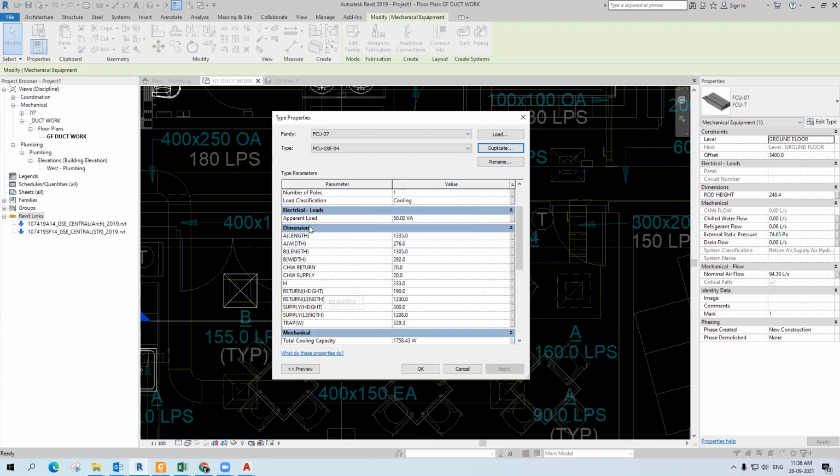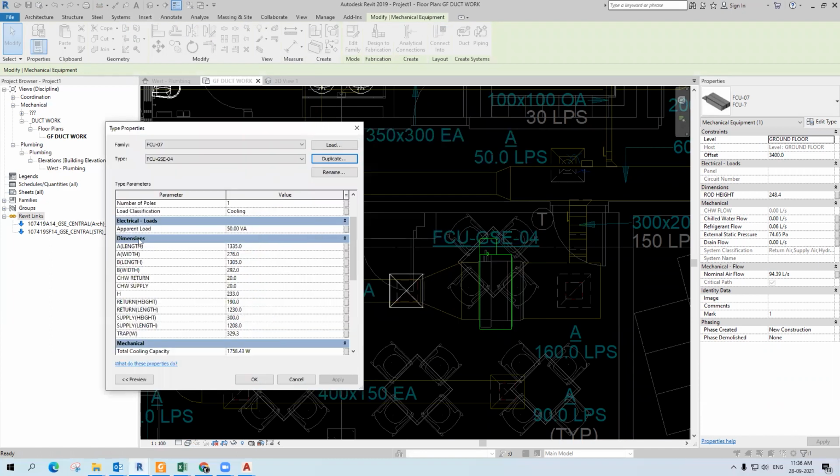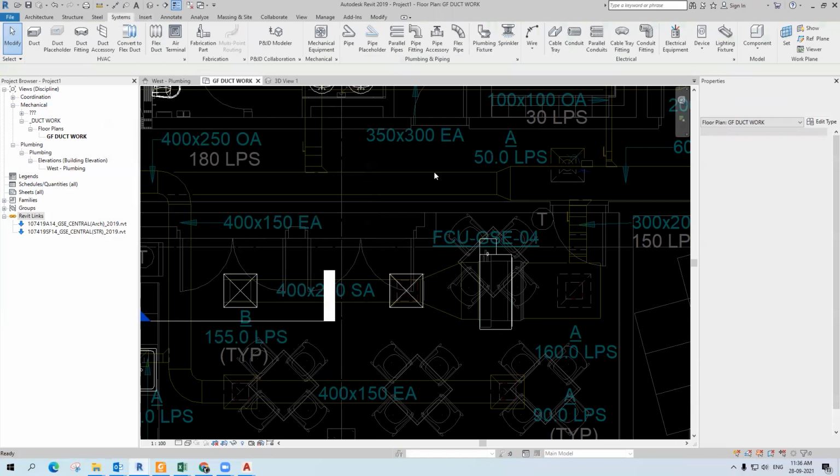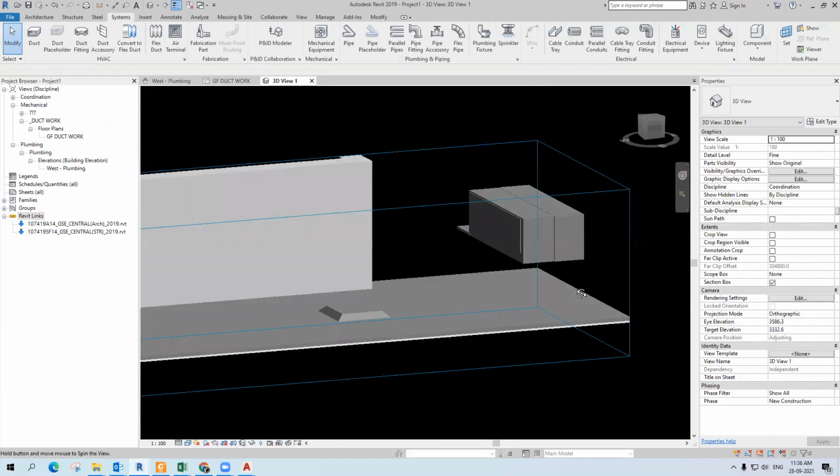These are the corresponding parameters. If you want to change the height of this particular FCU, there is a parameter called H. Right now its height is 233. I'm giving it 400. Now it's okay. Fine.